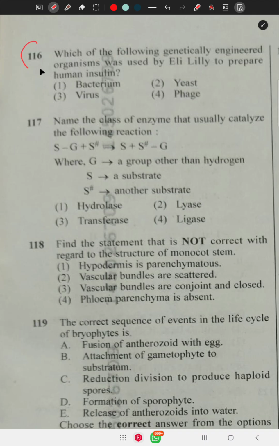Question number 116 says, which of the following genetically engineered organisms was used early on to prepare human insulin, humulin? This bacteria, that is E. coli. Because of the number of generations, bacteria multiply every 20 minutes. That is a short lifespan, which helps to produce more human insulin within a short time.